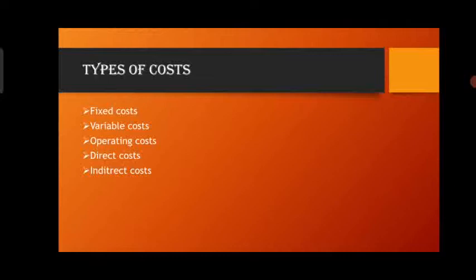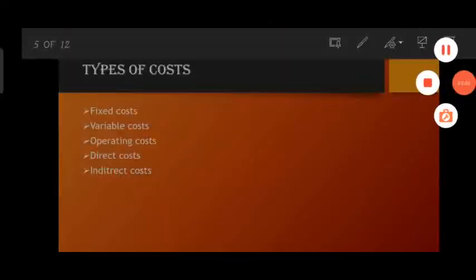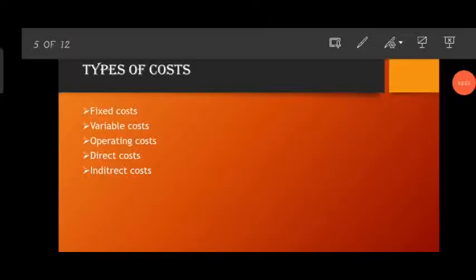Fixed cost is equal to total cost of production minus variable cost per unit into number of units produced, that is the formula for fixed cost.